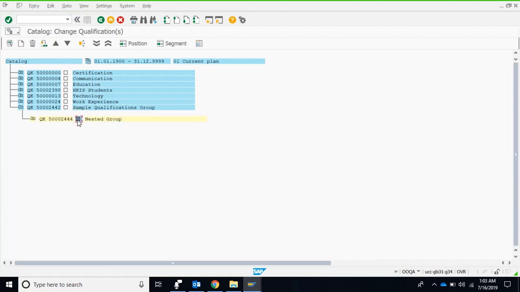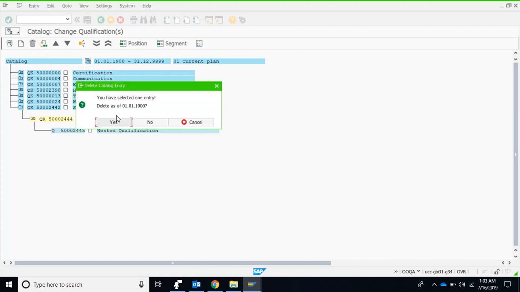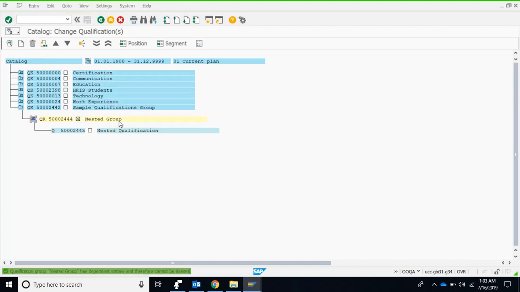And then I selected this. Let's try, because the problem is that this group has one qualification beneath it. So when we selected it and we are trying to delete it, let's see what happens. Yes, qualification group, nested group has dependent entries and therefore cannot be deleted. So this group cannot be deleted until we actually delete this qualification first.